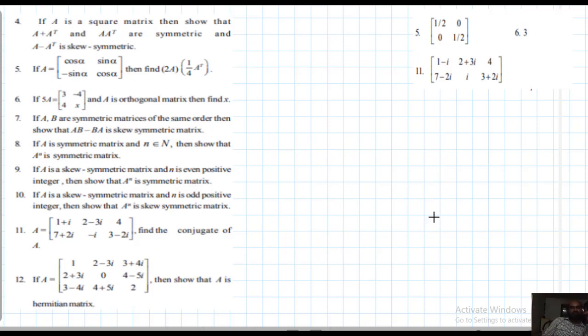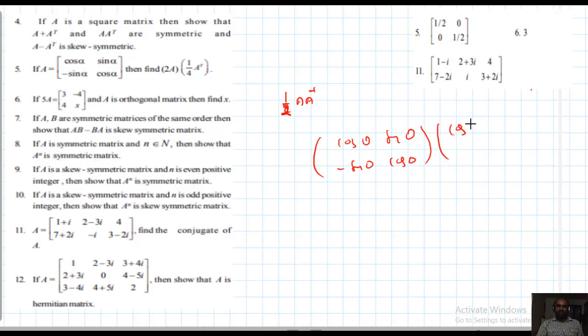Yeah, fifth problem. Okay, directly I can say this is 1 by 2 into A transpose. A into A transpose should be found. So A is cos theta, sin theta, minus sin theta, cos theta. This is A transpose: cos theta, minus sin theta, sin theta, cos theta. Alphas are given, just I wrote theta, that's not a big problem.